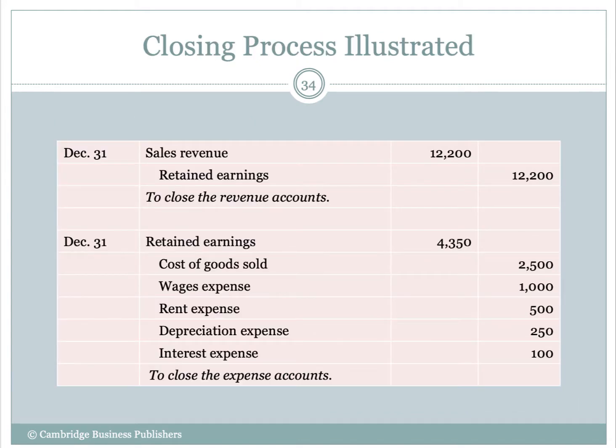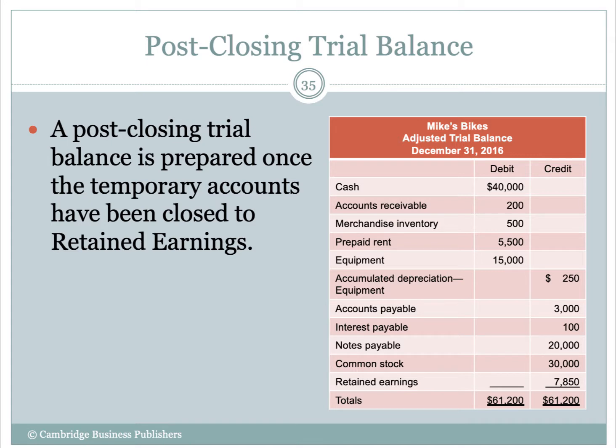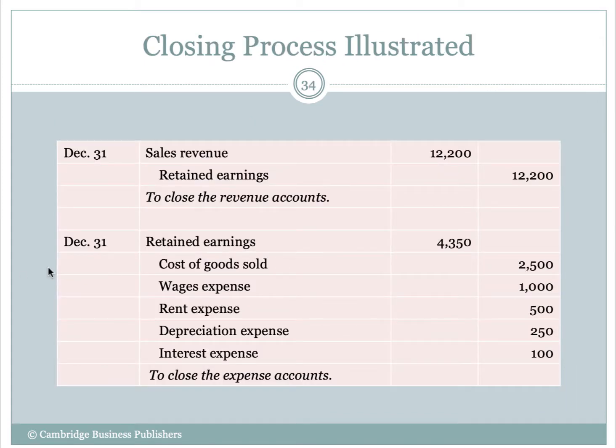So then what we do is we go ahead and prepare a post-closing trial balance. Now, if you'll notice in this last slide, we did not close our dividends yet, did we? Well, in this example, we didn't pay any dividends, so we're not going to do the closing entry because we did not pay dividends. If we did, guess what we would do?